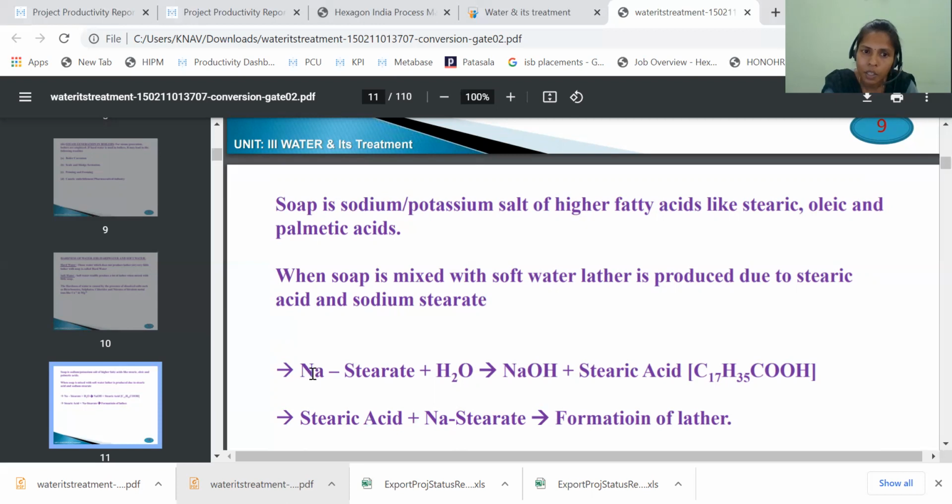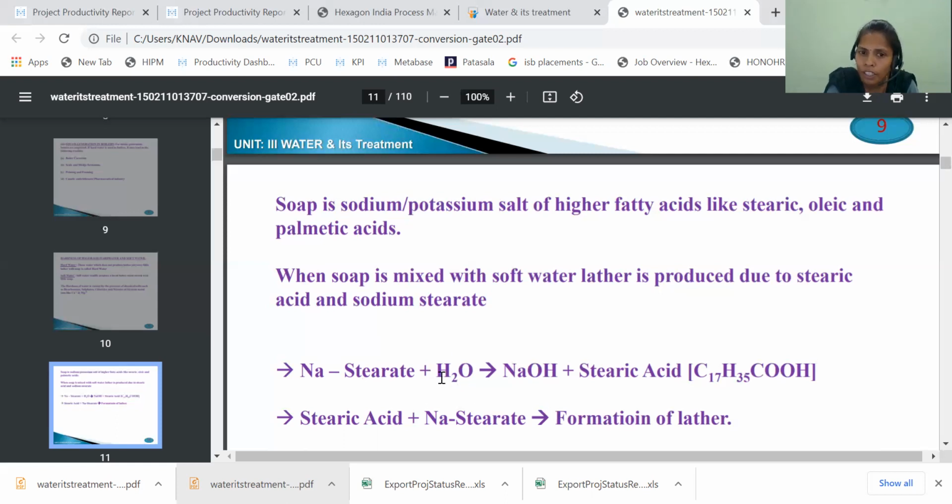See here, sodium stearate. I did not mention the formula of stearate here, but I will give this in the notes. Sodium stearate is mixing with the water. Here, what is H2O? Soft water. When it is mixing with H2O, what is happening? The sodium in the sodium stearate combines with the OH minus in the water.